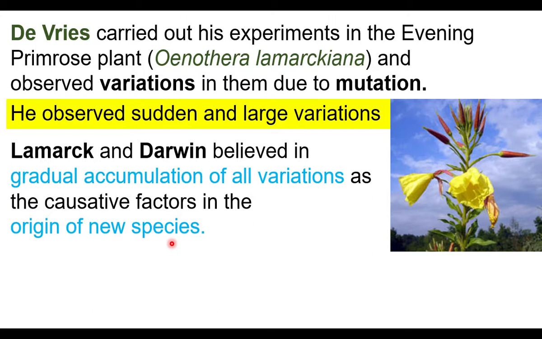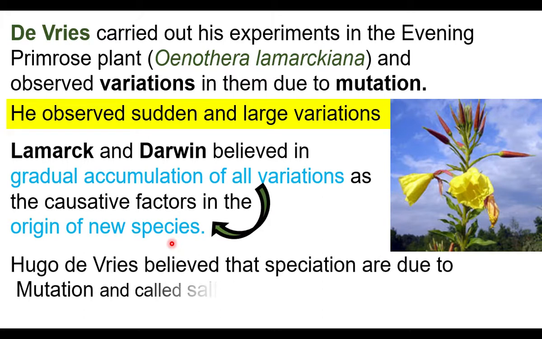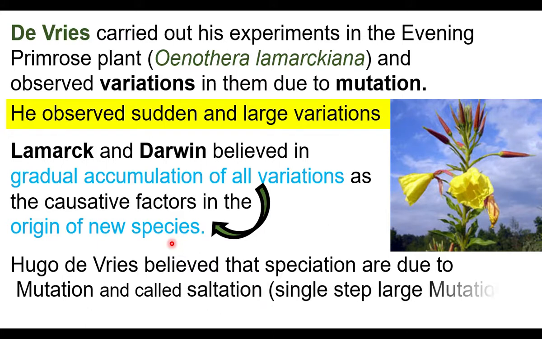But De Vries' theory of mutation is opposite to Darwin's and Lamarck's theory. Hugo De Vries believed that speciation is due to mutation and called it saltation, single step large mutation. Formation of new species is due to saltation, that is single step large mutation, a single jump from one point to another point, sudden appearance of new characters called saltation.